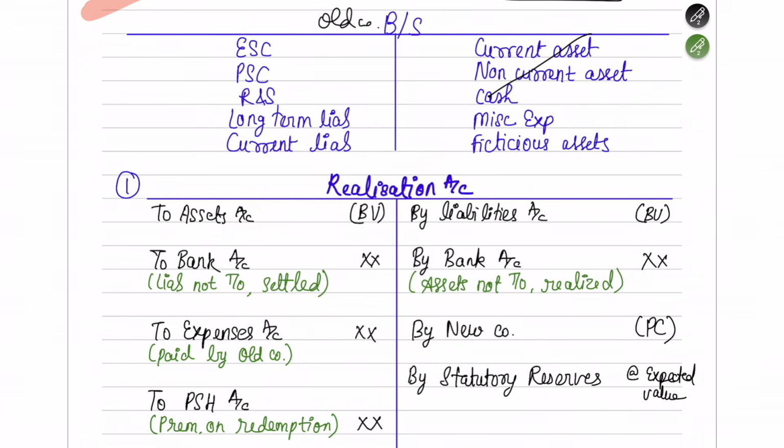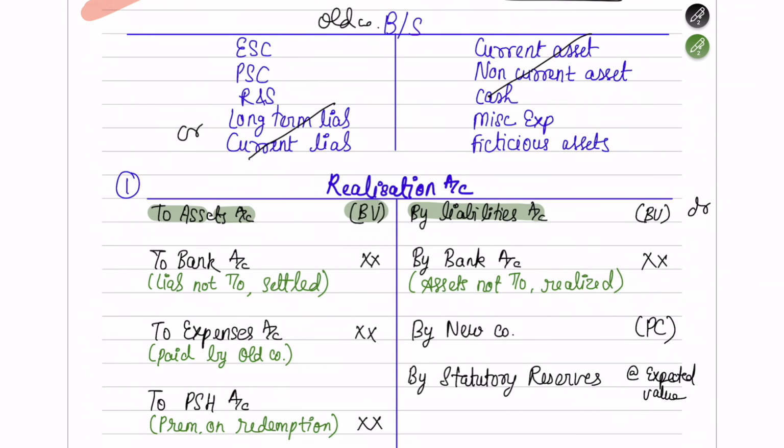Next, you have to write all liabilities in the realization account, again at book value. So all the liabilities also you have taken out of the books. These usually have a credit nature, and now you're debiting them here, so it has got set off. I hope you understood this. So assets are done and liabilities are done. Let me just mark this. Assets are done, liabilities are done.